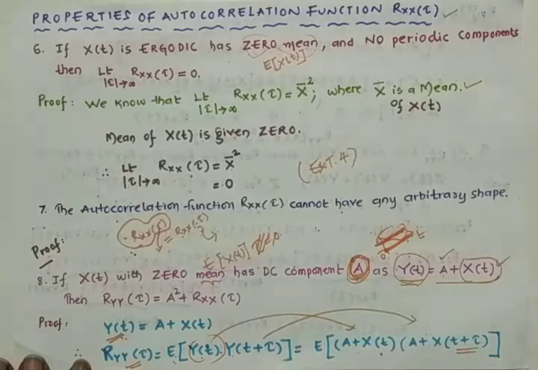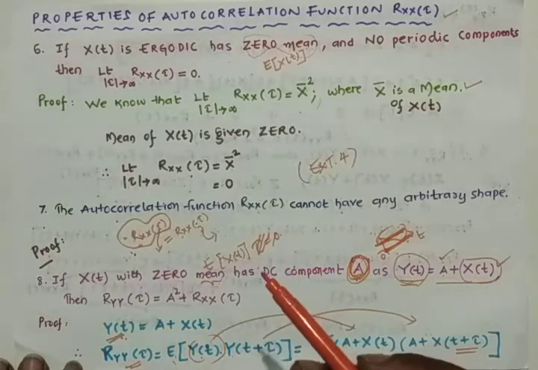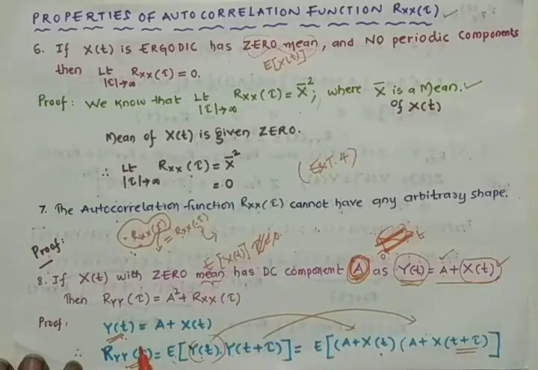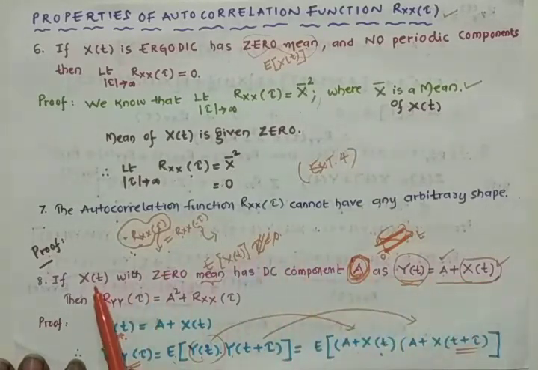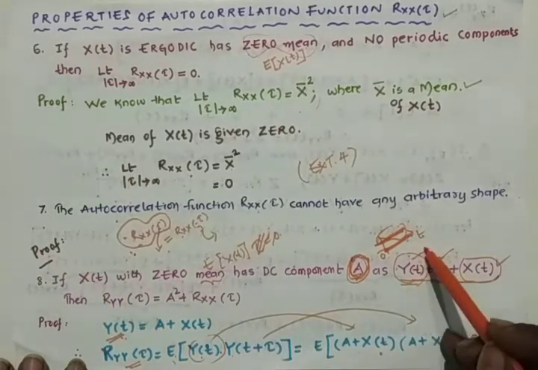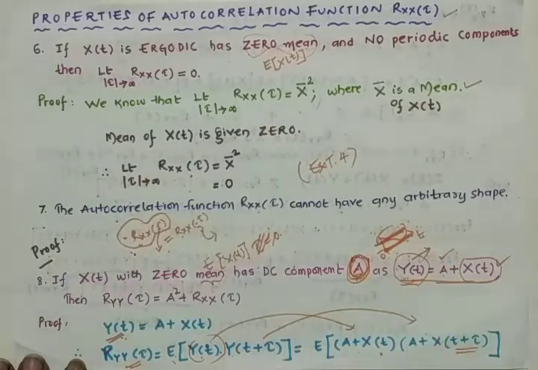So the simple thing here is to note that x of t is a random process with zero mean, and the DC component is a. The DC component a is the component that gives one more random process, that is y of t. This DC component and this random process x of t together are involved in another random process, that is y of t. So y of t is this one.